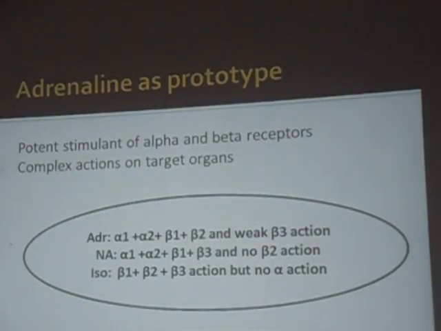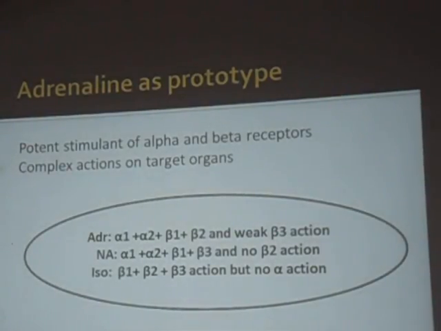This is an important point we need to remember: where noradrenaline can act and where adrenaline can act. Adrenaline has action on all the receptors, starting from alpha and beta receptors. Based on the alpha receptor action, we have vasoconstriction and a rise in blood pressure.